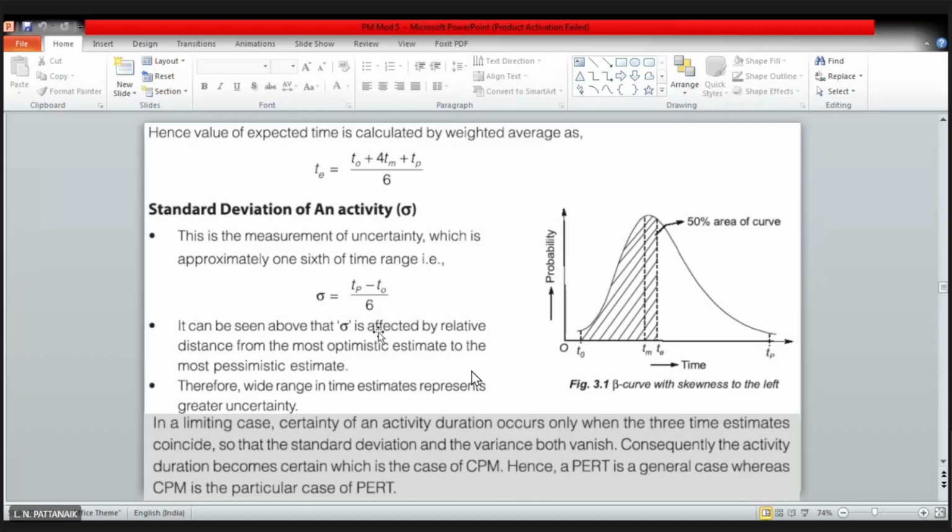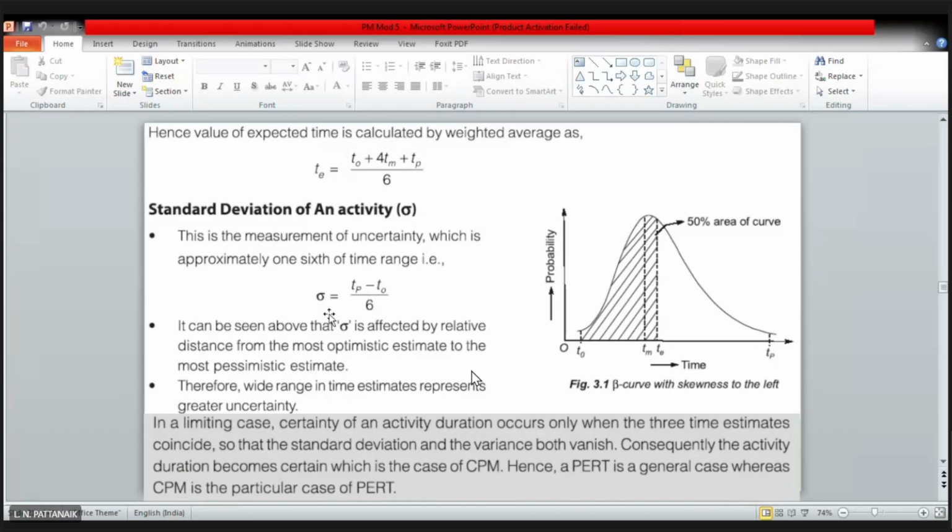And mathematically, you can find the standard deviation of an activity by dividing this TP minus TO difference by 6. Again, this is the feature of the beta distribution, right? So these two formulas, that is for TE and sigma, you have to make use of for PERT calculations.